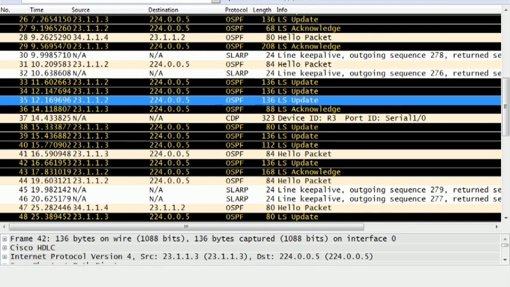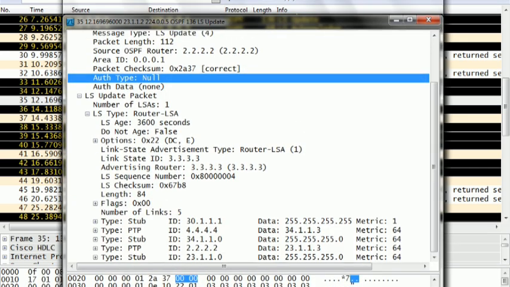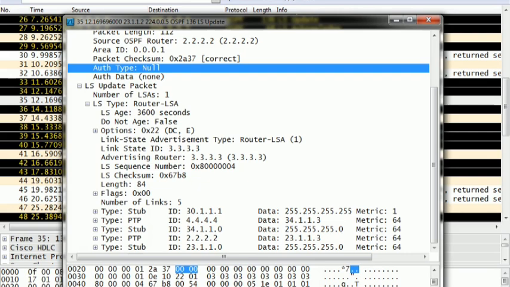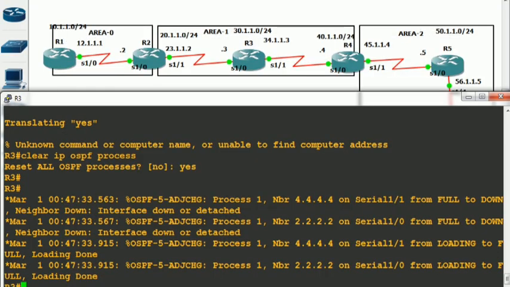Source is 23.1.2. My God. It is not showing me that V bit, but it should have shown me. See, you will not find that V bit inside those LSAs which are going through the virtual link.